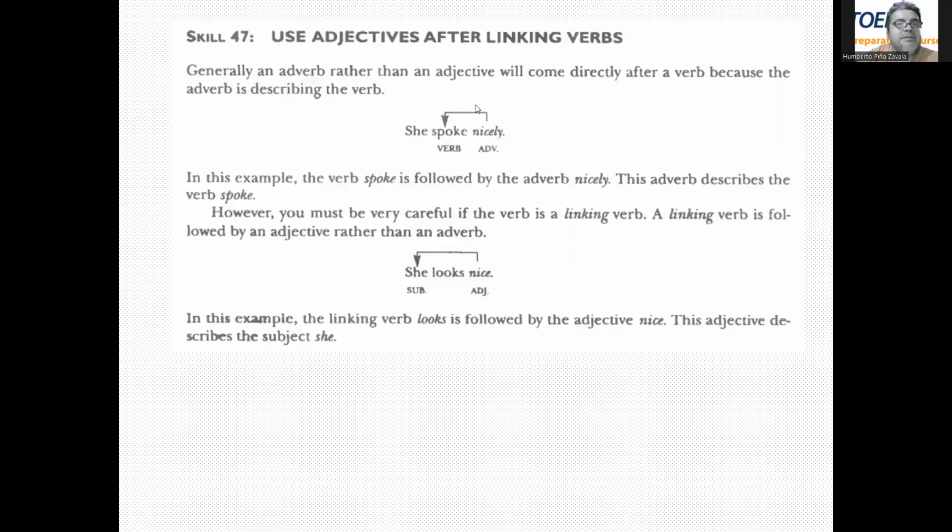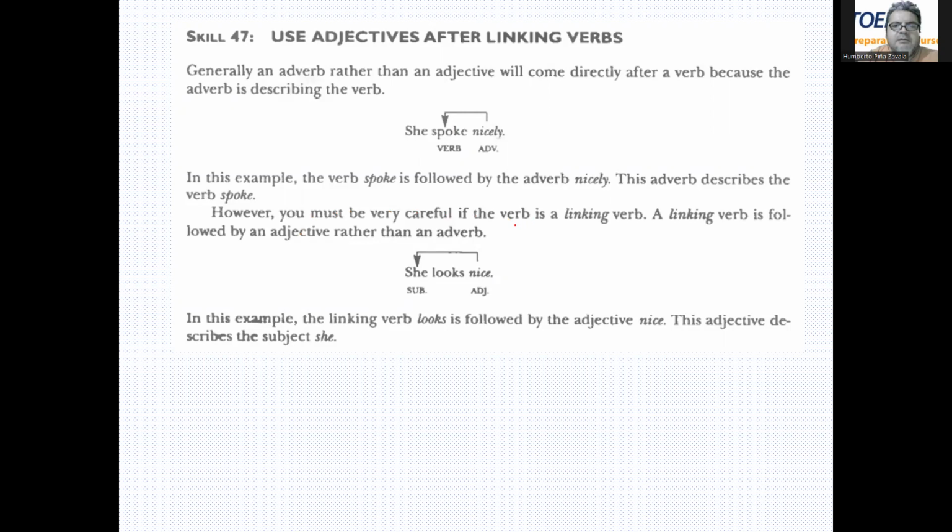This is skill 47, use adjectives after linking verbs. We just saw in the previous video that an adjective describes a noun or a pronoun. So generally an adverb rather than an adjective will come directly after a verb because the adverb is describing the verb, right? She spoke nicely. In this example, the verb spoke is followed by the adverb nicely. This adverb describes the verb spoke.